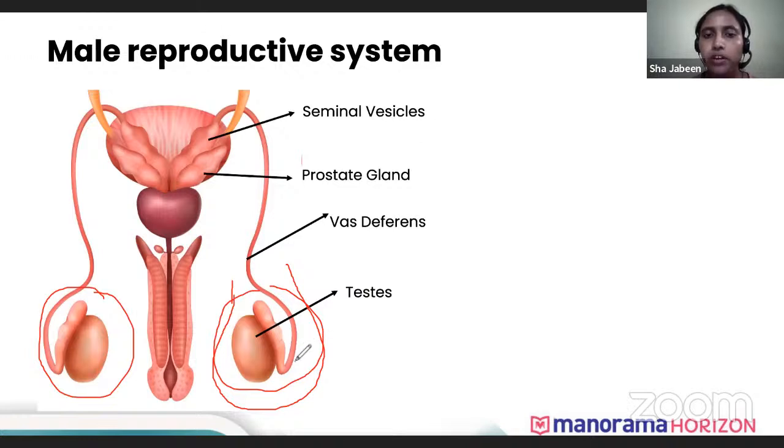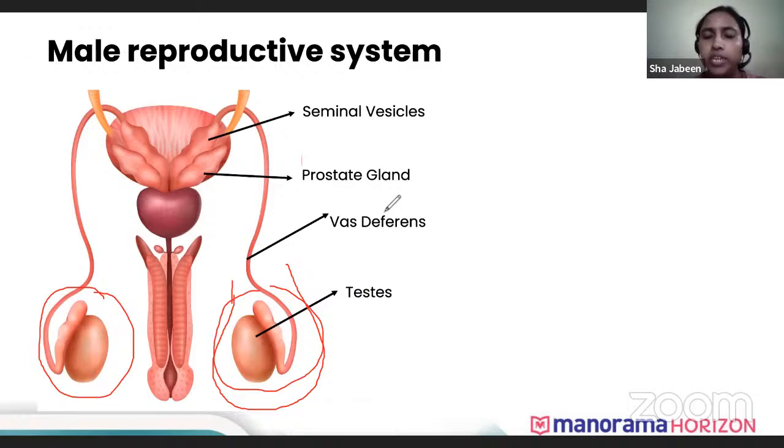Okay, I got one. So usually our normal body temperature is 37 degrees Celsius. But for sperms to be produced, 37 degrees Celsius is not the temperature required by the testis.